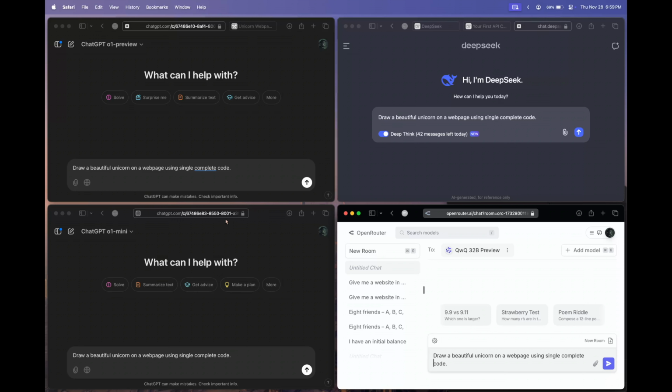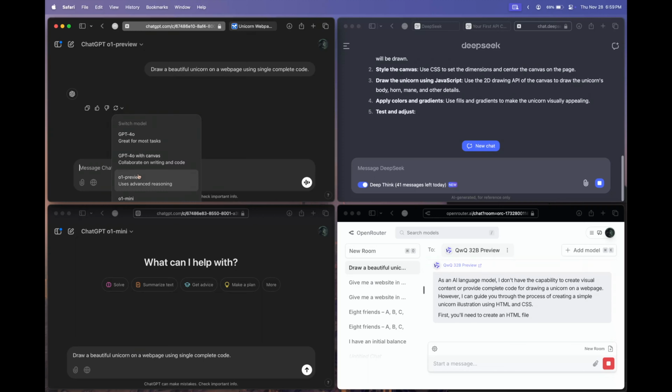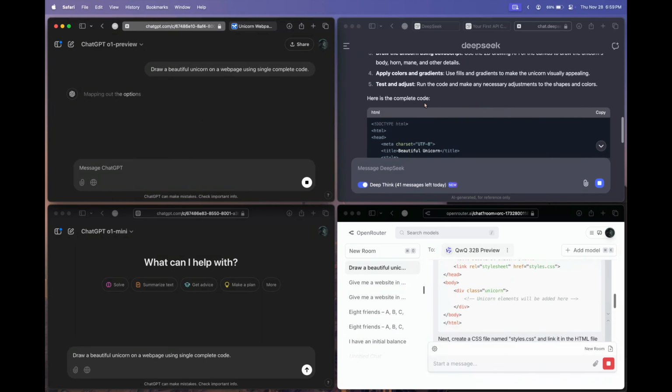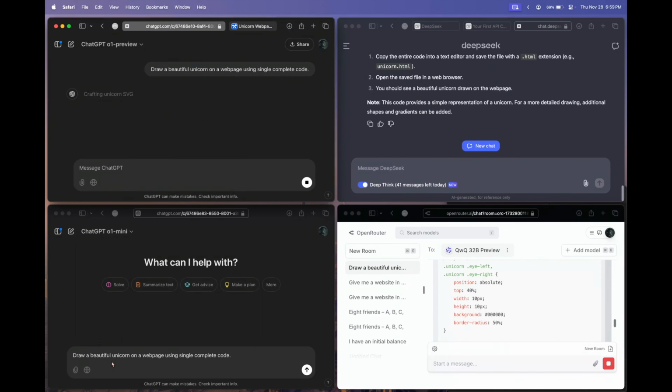So that's the reason I think including this will be very nice. So let's see what output we get. Let's send this to all the models. Okay, so we have that error from O1 Preview. Let's try this once again. So the other models are giving us the output. Okay, so let's send this to the O1 Mini as well.